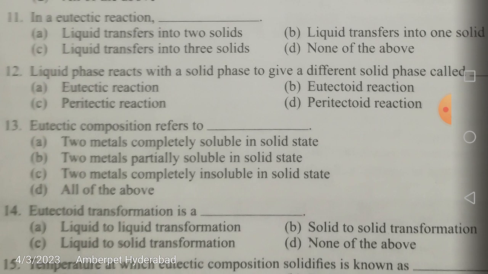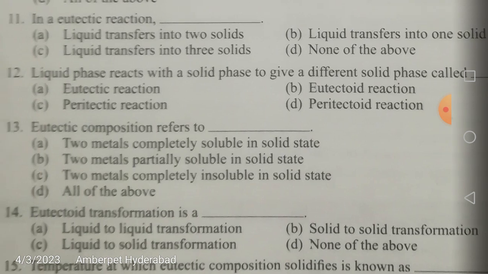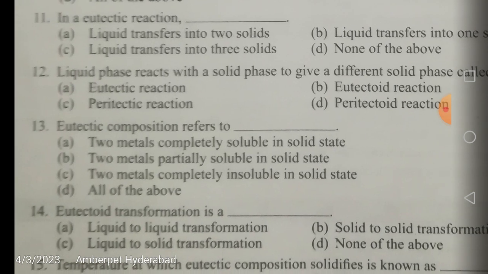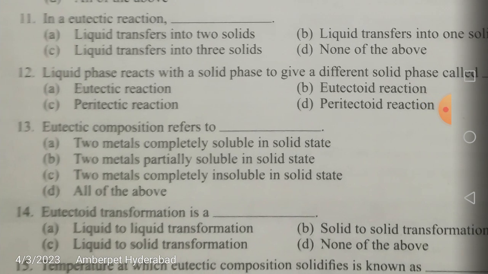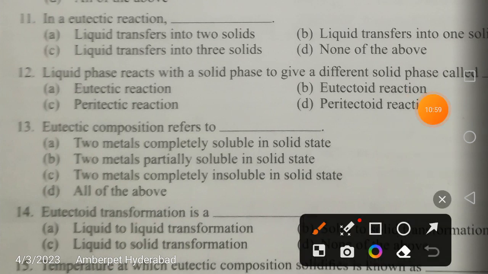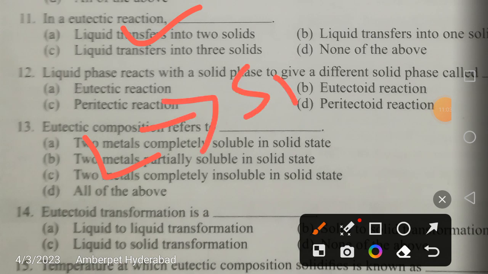So here the question is, in a eutectic reaction, does liquid transform into two solids, or liquid transform into one solid, or liquid transform into three solids, or none of the above? So three solids is out of the question, friends. So either it should be A or B. But what is the correct answer? The correct answer is A. Liquid transforms into two solids: solid 1 plus solid 2. This is your eutectic reaction.